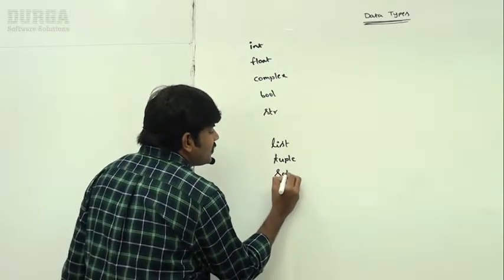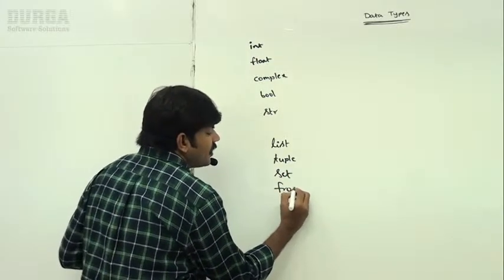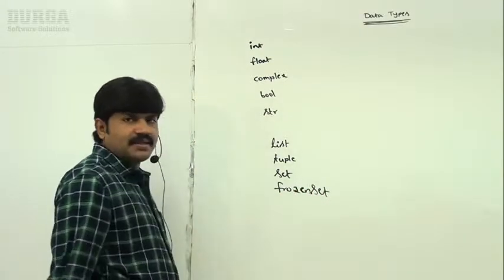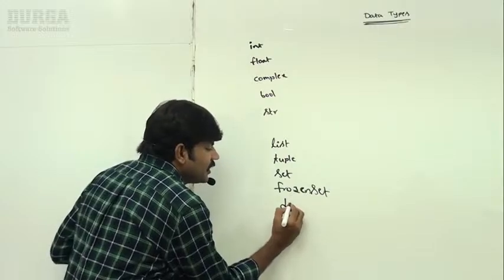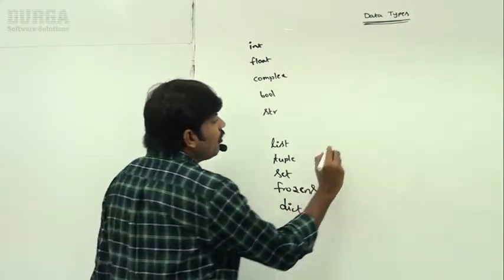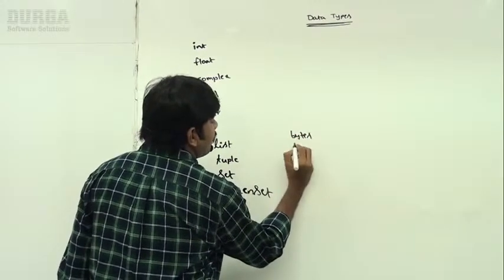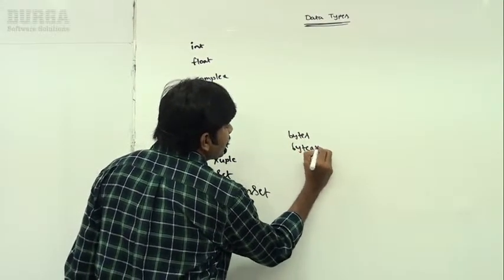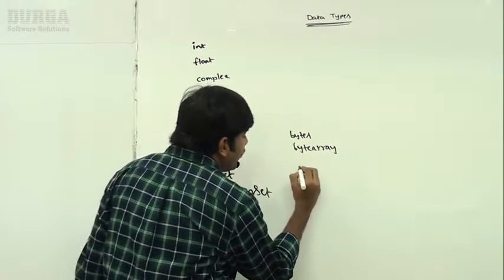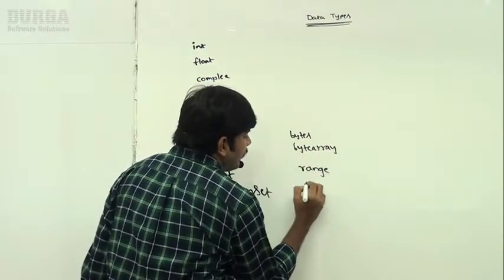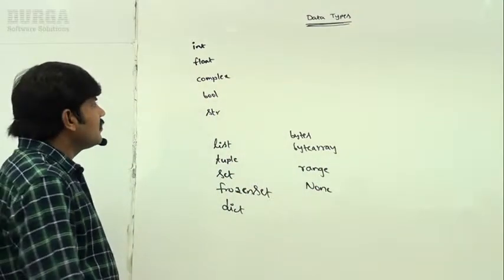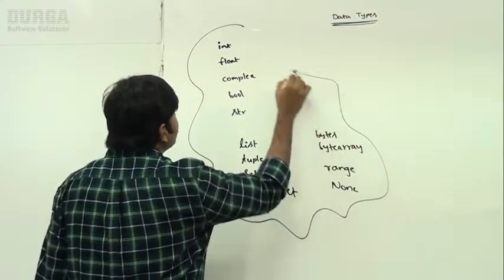Next, and after that, set is available. Next, frozen set. Okay, set, frozen set. Next, dict concept. Dict means what? Dictionary. Next, do you know bytes type? Bytes type. Next, byte array type. Next, range and then none. Sir, these are the various Python inbuilt data types.